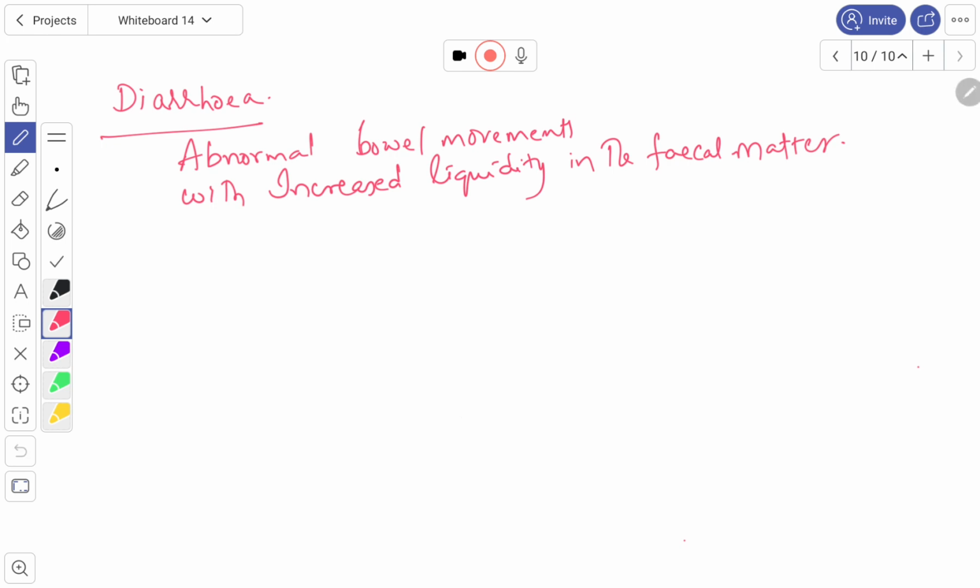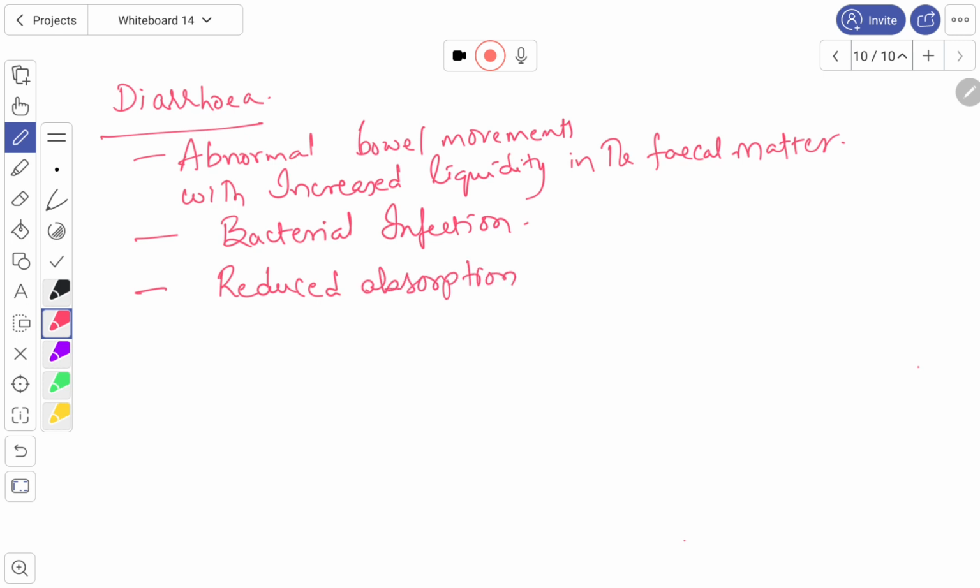Right? So it is mostly caused by bacterial infection. In diarrhea, there will be reduced absorption of water. Remember that one. From the alimentary canal, the absorption of water will become less, so most of the water is sent out through the fecal matter.